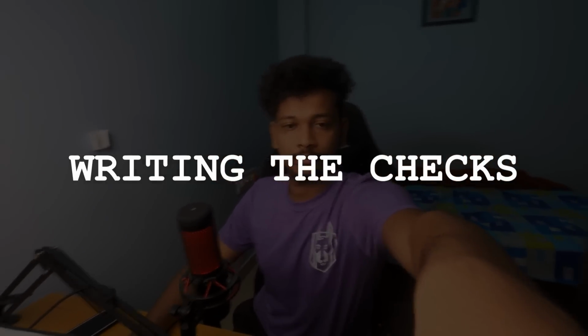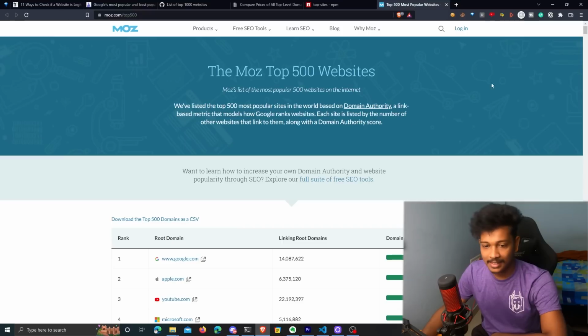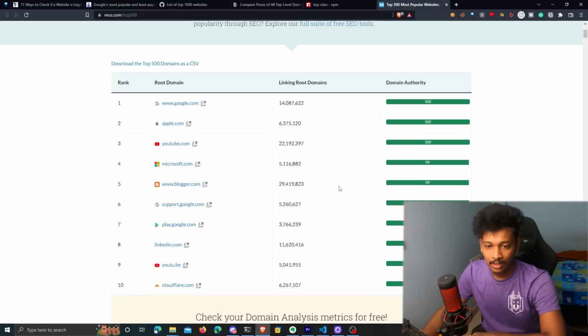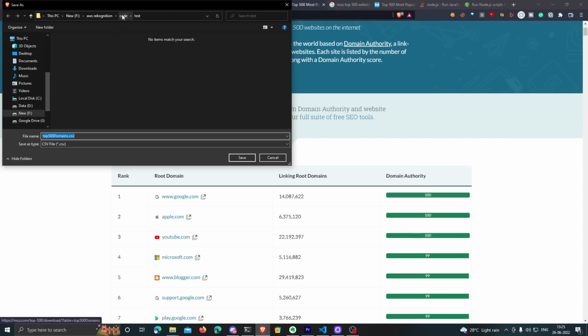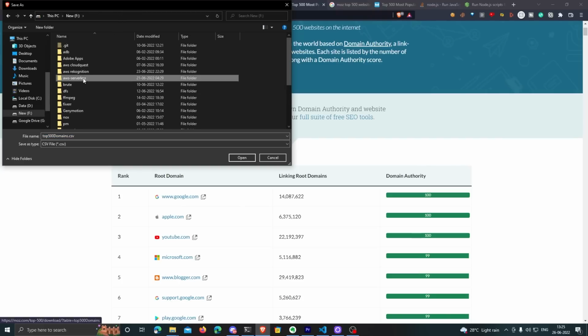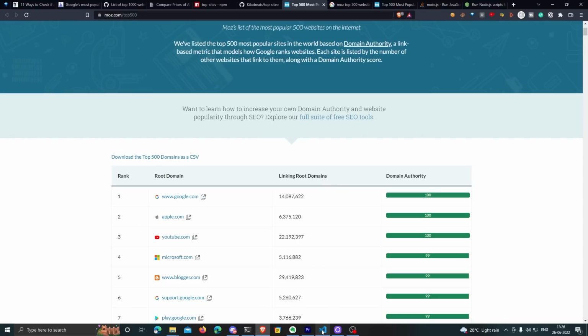Okay, so the first check obviously requires me to have a list of all the famous service names or the famous websites. So then I found this particular website that basically lists down the top 500 websites on the internet. This is a link that offers to download the top 500 domains as a CSV. So I can just download it as a CSV and save it there and make my Python program use it. Okay, so let me go ahead and write the logic to actually do that.